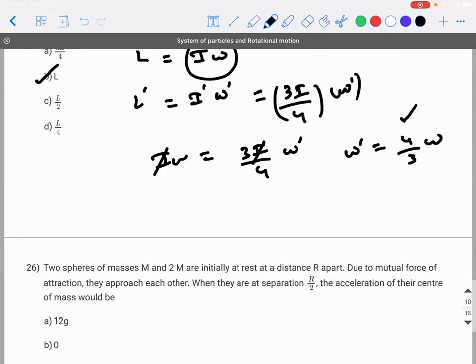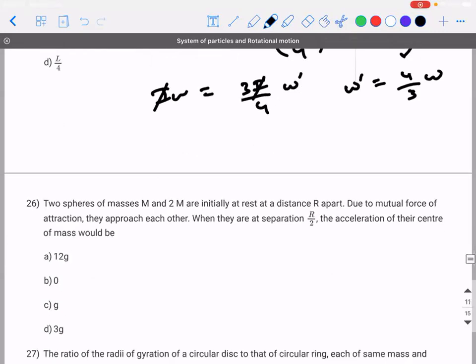Shall I proceed to the next one? 26. Read the question. Actually, this is also a slightly tricky question where you need not solve this question at all.